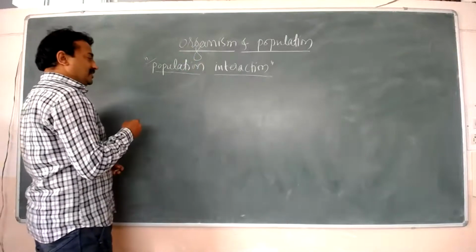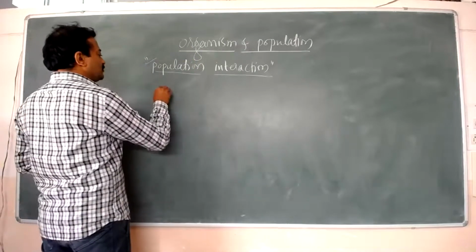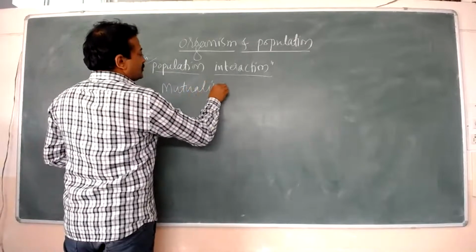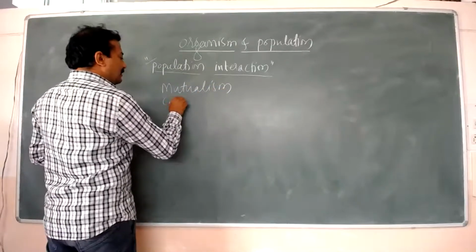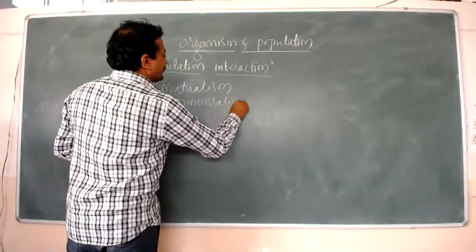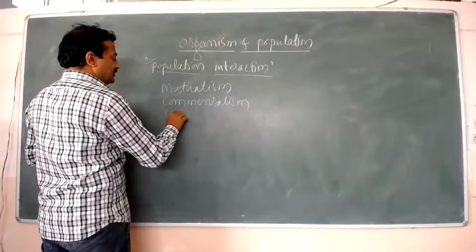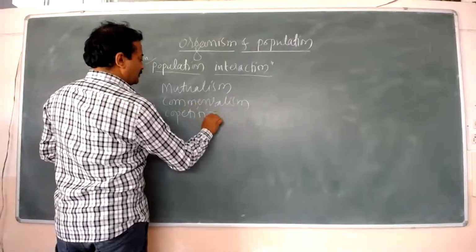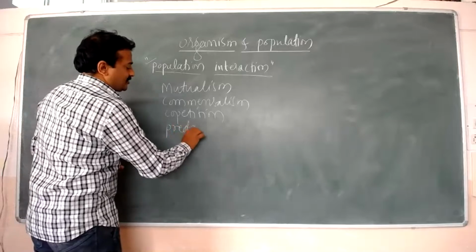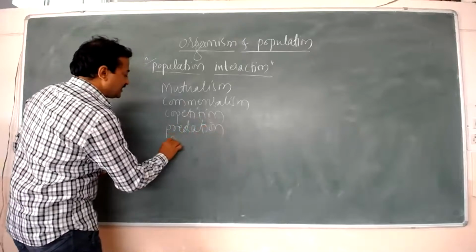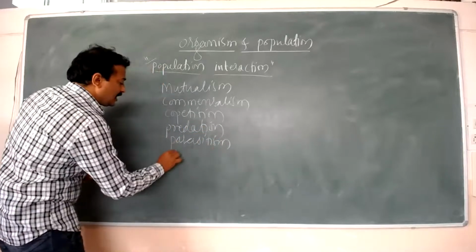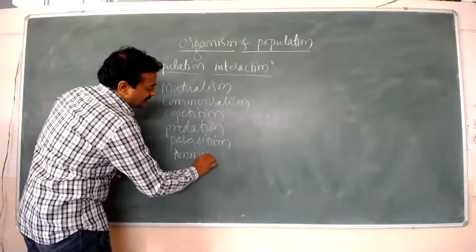Population interaction mainly includes mutualism, commensalism, and competition, then predation, then parasitism, and amensalism.